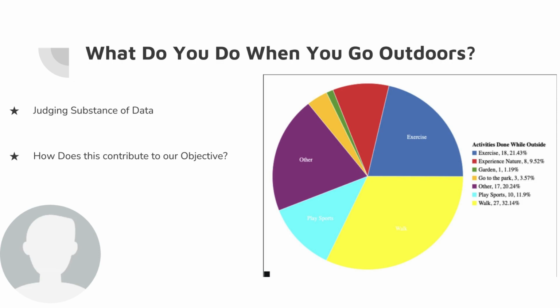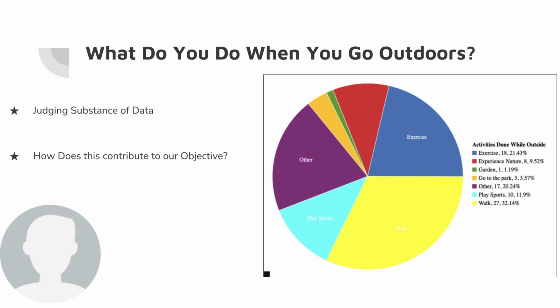So, activities done while outside included exercise, which took up about 22% of the sample size. And we see there it is 18 people out of 84. People that go outside to experience nature was about 9.5%. People that garden was just over 1%. People that go to the park was at about 3.5%, 3.6%. Other took up about 20%.